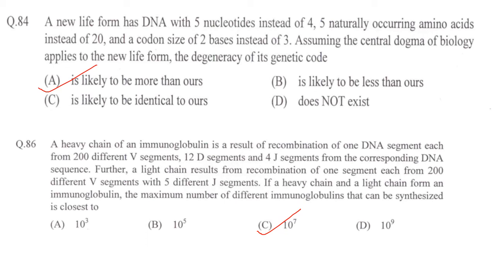For that we have to multiply 200 into 12 into 4 into 200 into 5, and we will get approximately somewhere around 10 raised to 7. So answer is option C.